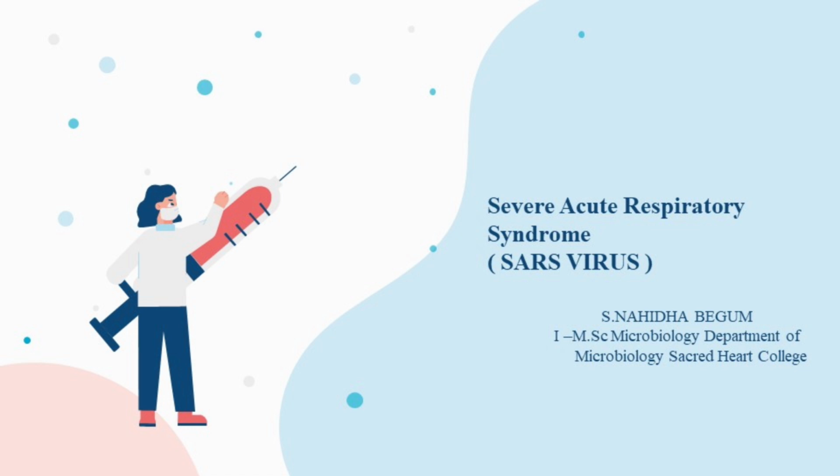Let us discuss the virus severe acute respiratory syndrome, also called SARS virus: the general properties, structure, transmission, replication, and pathogenesis, how to diagnose this virus, preventive measures, and treatment.